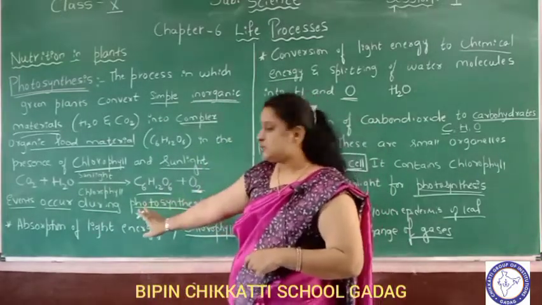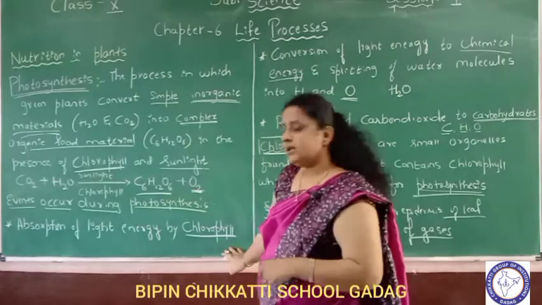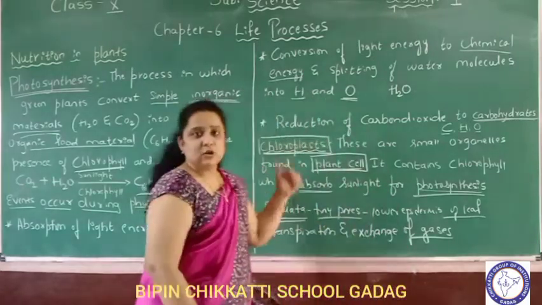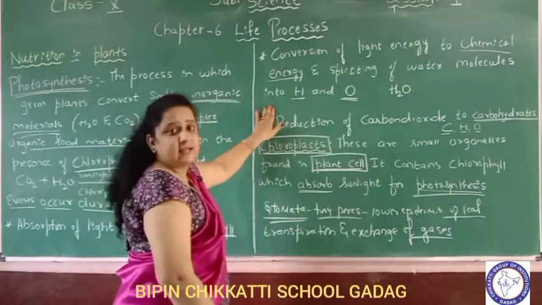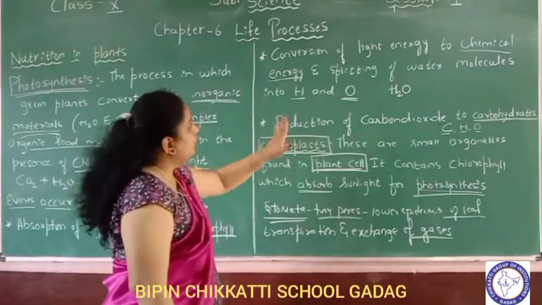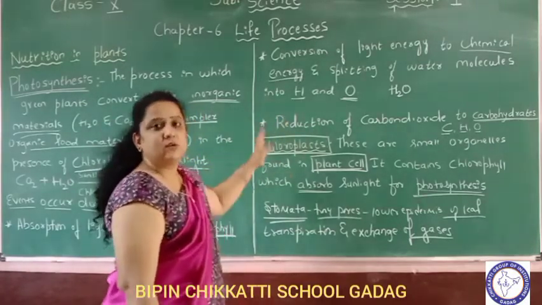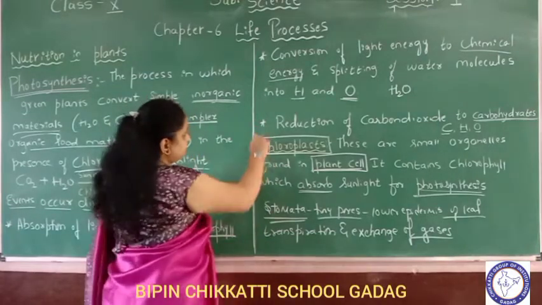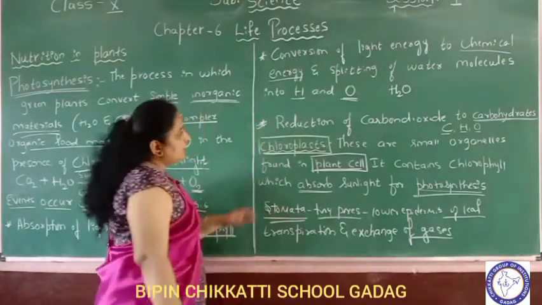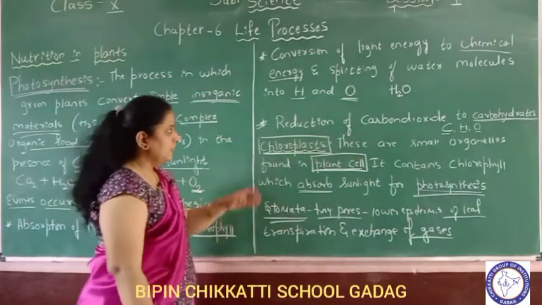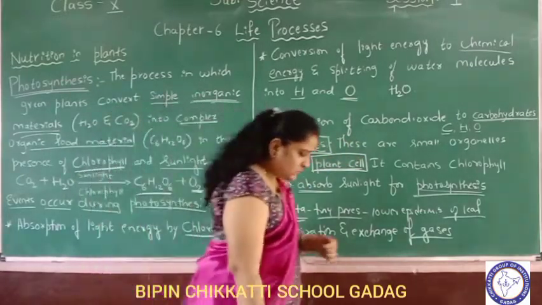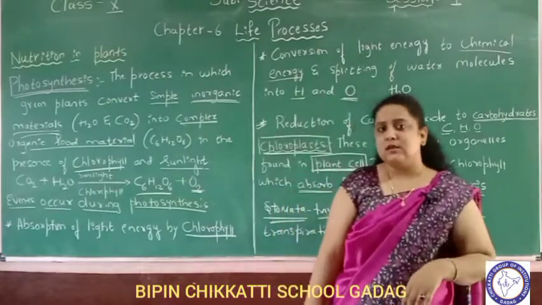First, absorption of light energy by chlorophyll, and that absorbed light energy is converted into chemical energy, and there is splitting of water molecules into hydrogen and oxygen. Then reduction of carbon dioxide to carbohydrates. The examples of carbohydrates are glucose, fructose, lactose, mannose, etc.